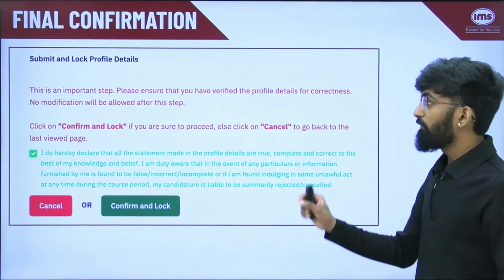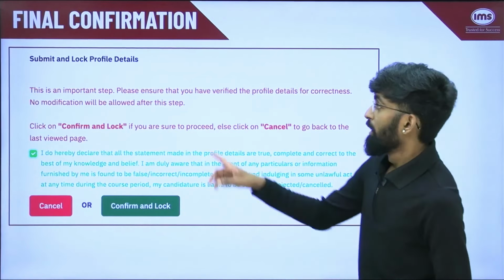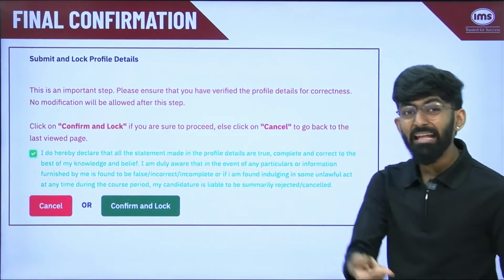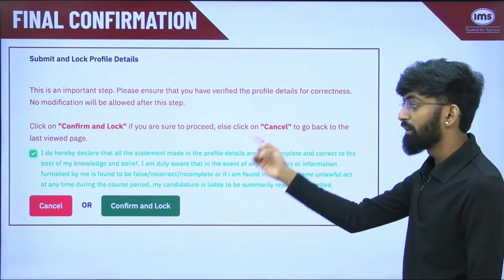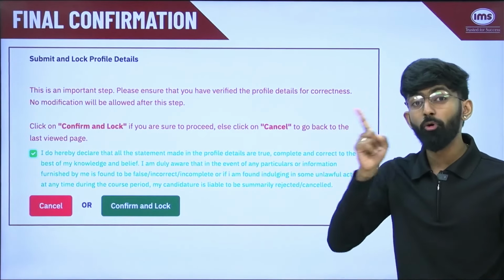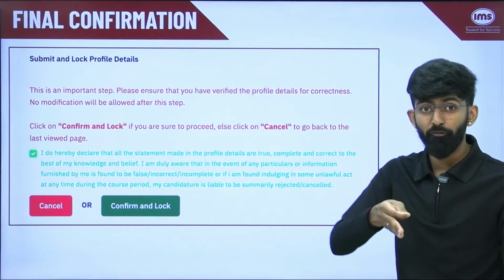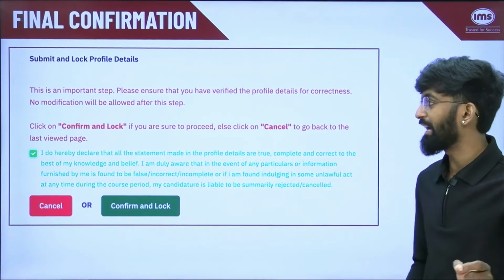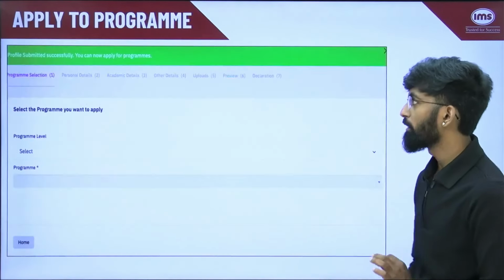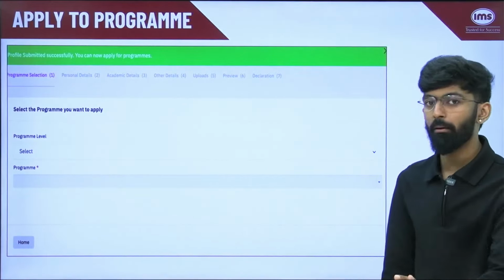Very important, when you click on submit and lock, you will see this prompt. You cannot change any detail about your personal information after this step. Once you have gone through your entire preview, you are satisfied that every single information is correct, only then you should click on confirm and lock and move forward. Once you do that, you will be taken to apply to program page.